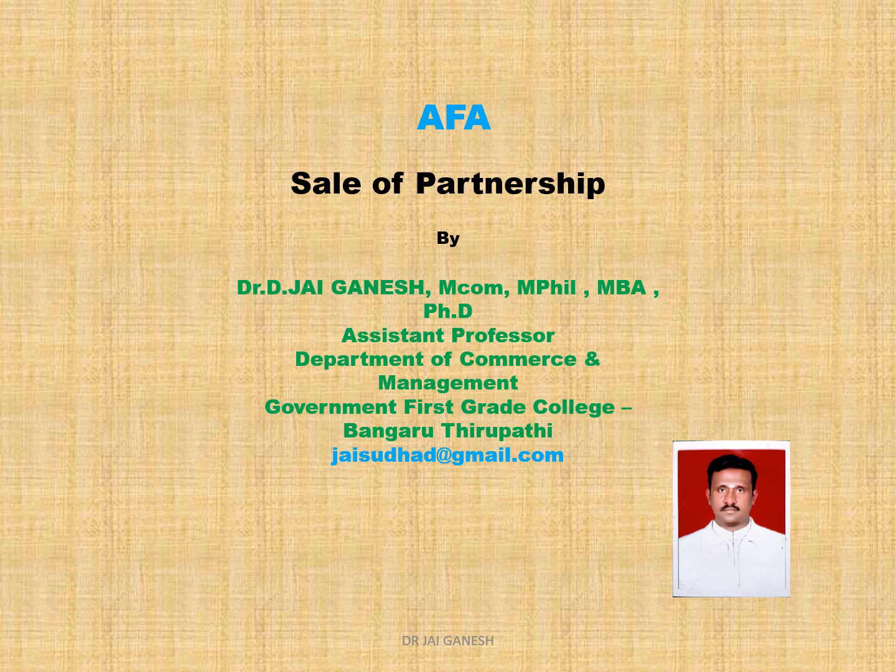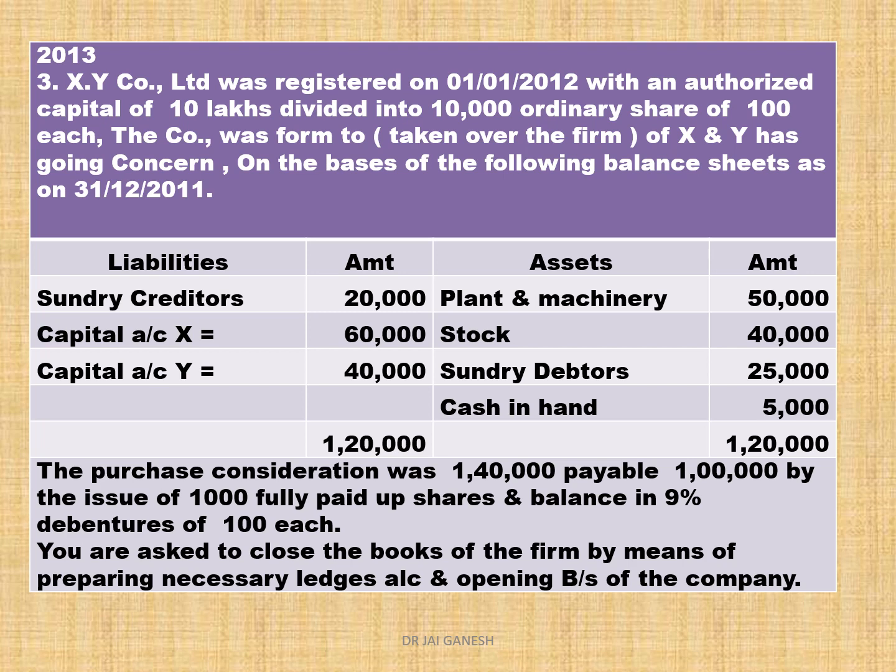Greetings to all. Today we will start the third problem in case of sale of partnership. We have XY Company Limited, registered on 1/1/12 with an authorized capital of 10 lakhs divided into 10,000 ordinary shares of rupees 100 each. The company was formed to take over the firm of X and Y as a going concern on the basis of the following balance sheet as on 31/3/12.